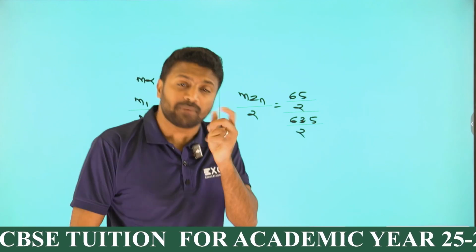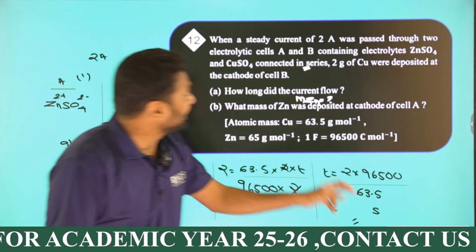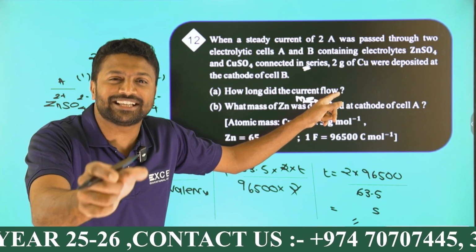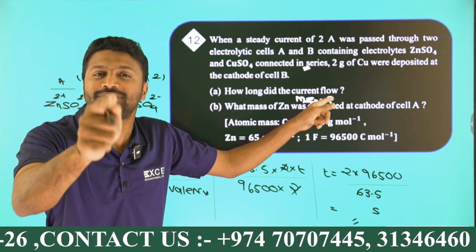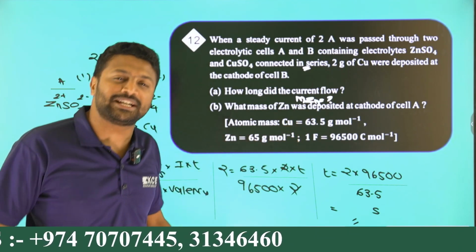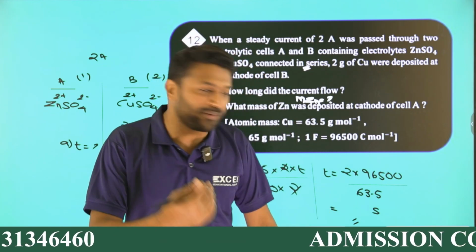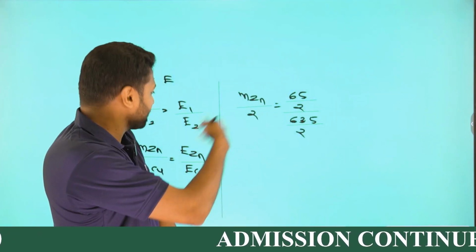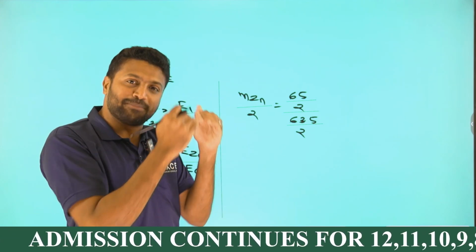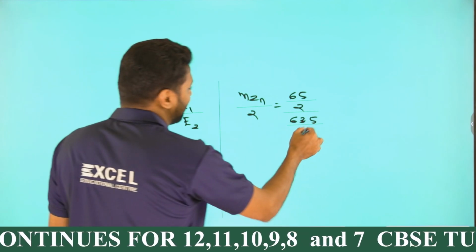In the second part, what we require is the mass of zinc. For getting the mass of zinc, why am I using the second law? Because the cells are connected in series, right? In series connection, as per Faraday's second law, when two electrolytic cells are connected in series, the mass of the substance deposited at each electrode is directly proportional to E, where E is the equivalent mass. So M proportional to E means M1 by M2 is E1 by E2. So mass of zinc by mass of copper, given to be 2, equals the equivalent mass of zinc, atomic mass by valency, 65 by 2. So 2 and 2 get cancelled.